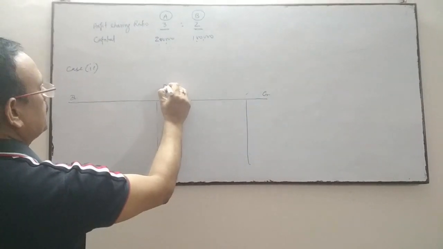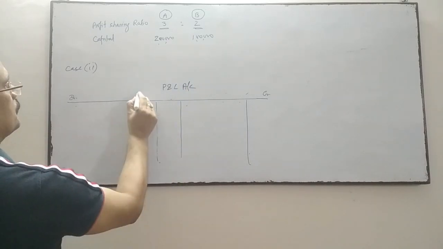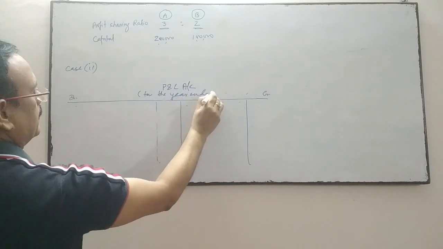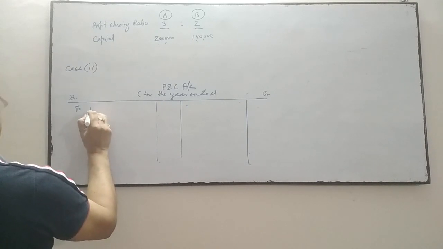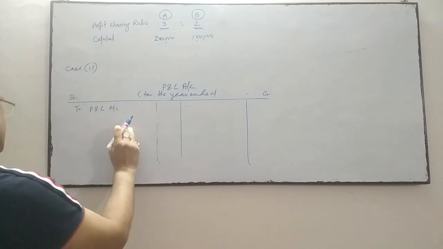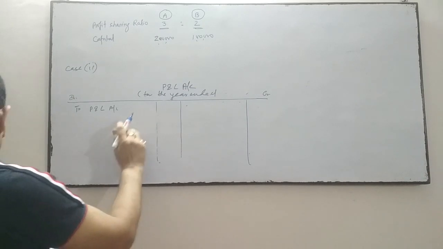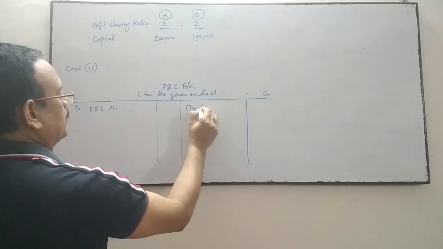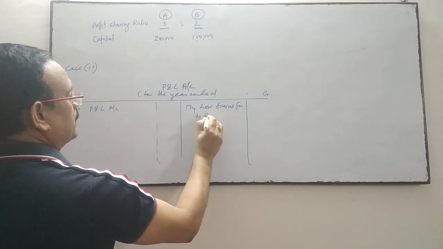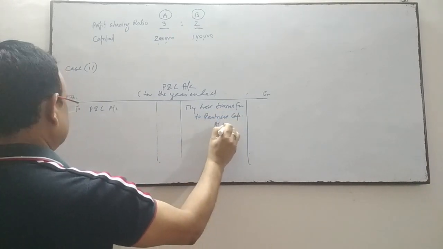So this treatment will be done in the profit and loss account for the year ended. On this side, to net loss, and on this side, by loss transferred to partners' capital account.